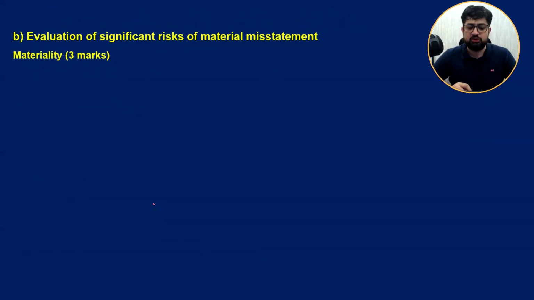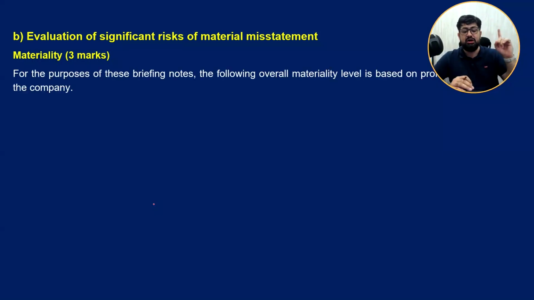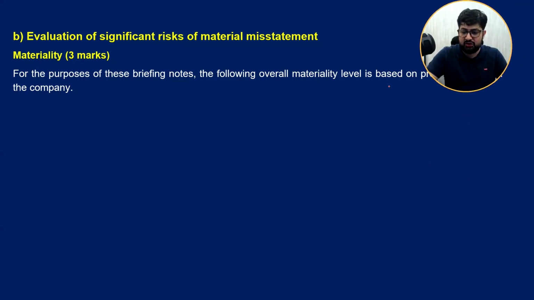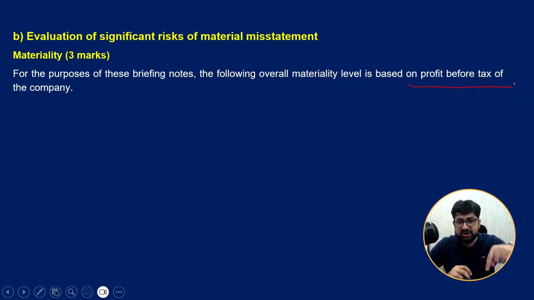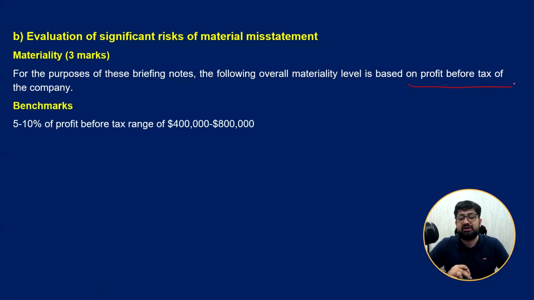So now, materiality about this question, it is in front of you. They said it is calculated as per profit before tax. So first of all, for the purpose of this briefing note, this is how you will write: the overall materiality is based on profit before tax of the company. Tell on which basis it is, profit before tax. You will mention it.